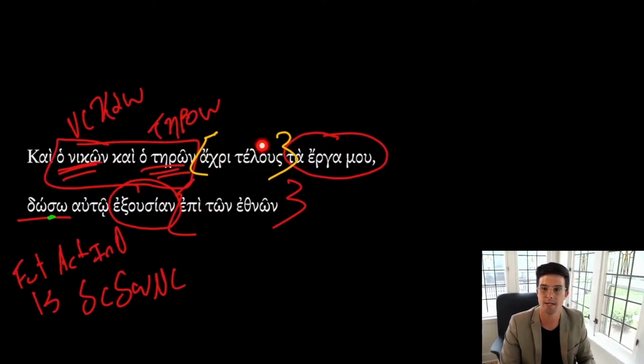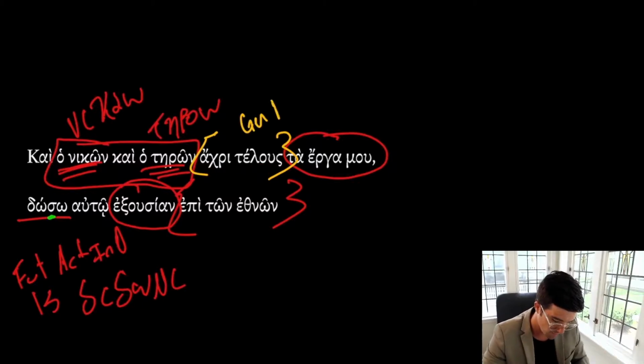And then akri telus, until the end. The only comment we need to make is on this telus right here. Even if you don't know what I'm going to say, or even if I did not say this, you probably could have figured out this is until the end. But I do want to comment on telus here, which is a genitive neuter singular.